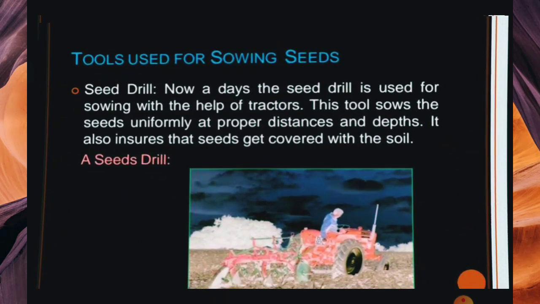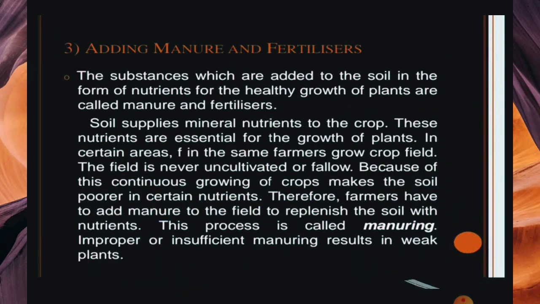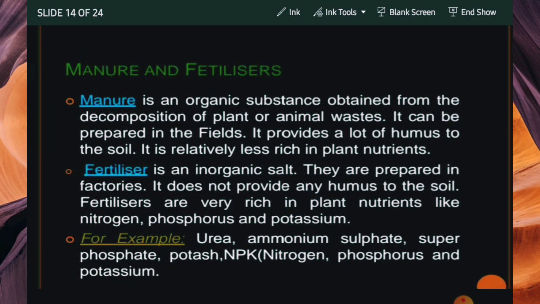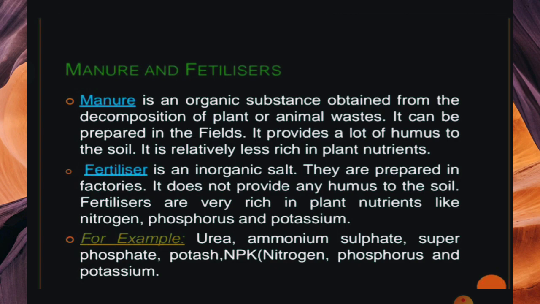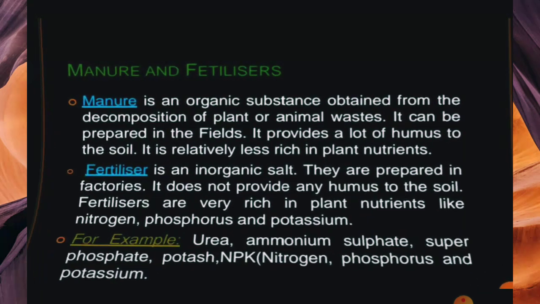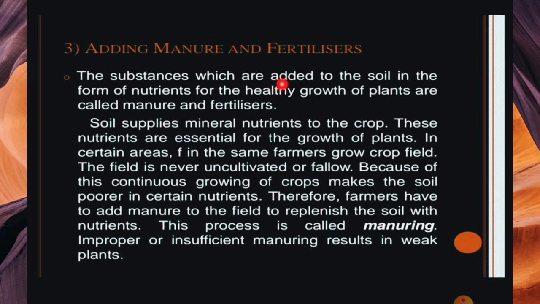Our third point is adding manure and fertilizer. This is the main part also, because if you do not give the plant the nutrients it needs, the plant will not grow. Manure and fertilizer are substances which are added to the soil in the form of nutrients for the healthy growth of plants.